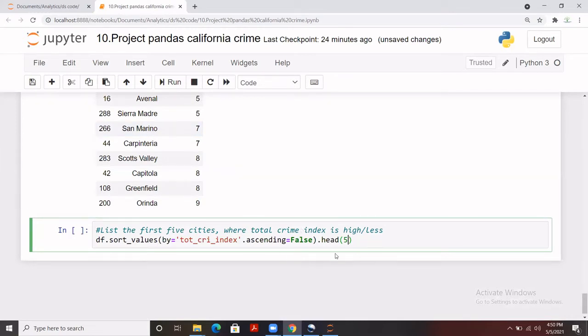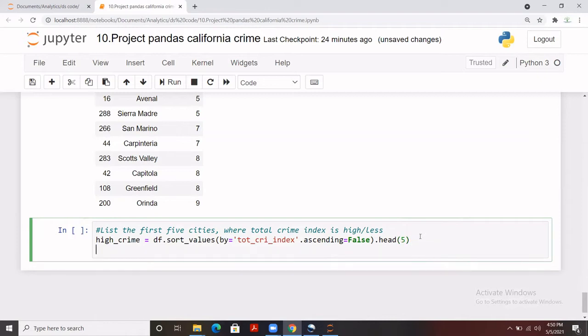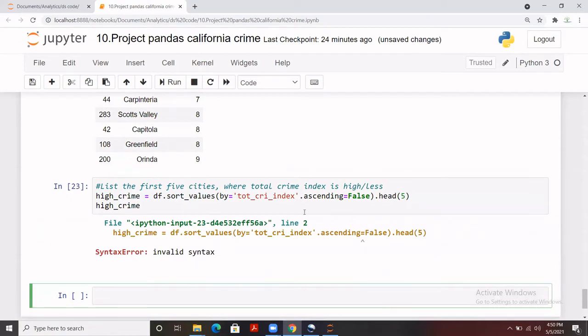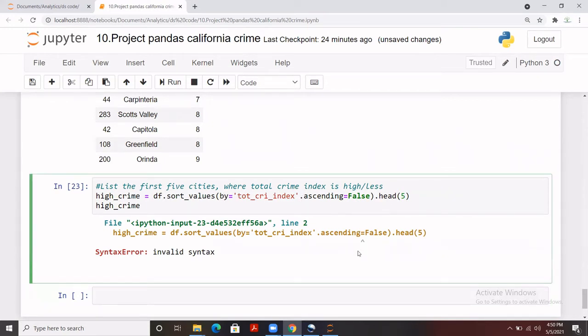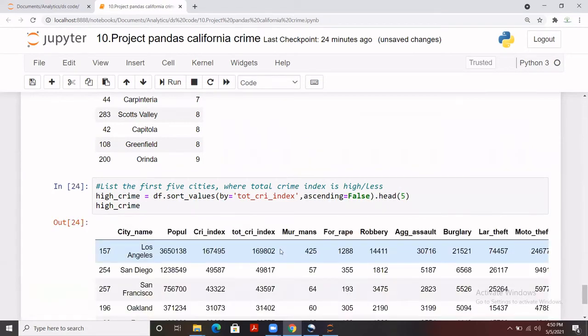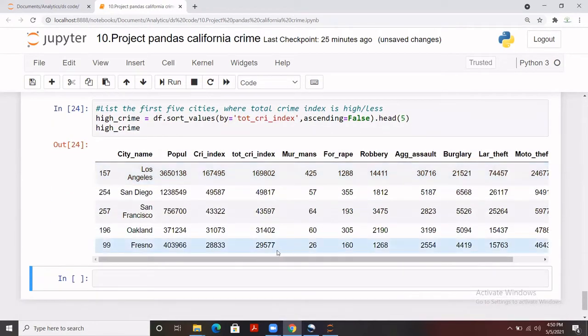And we may store it in a different variable. Let's call it high_crime. And here is where we make the mistake: false dot head, and we use just this. Oh, sorry, it should be a comma. Yes. So these are the rows that we have extracted, and we need the city name and the total crime index column.